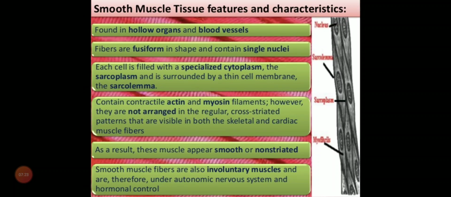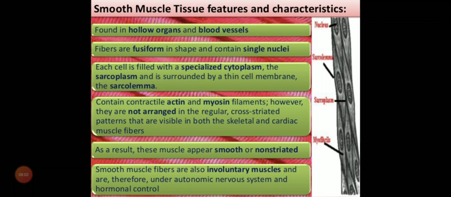And then come to the third point, that each cell is filled with a specialized cytoplasm. The sarcoplasm is surrounded by a thin cell membrane known as sarcolemma. In this type of tissue, cytoplasm is known as sarcoplasm and the cell membrane is known as sarcolemma. Now come to the second last point, that as a result these muscles appear smooth or non-striated. It is also because they are not arranged in a regular pattern and they can slide over one another, and they are involuntary muscles and therefore under autonomic nervous system and hormonal control.